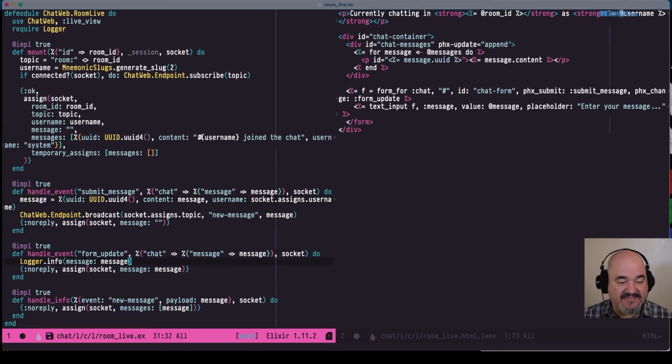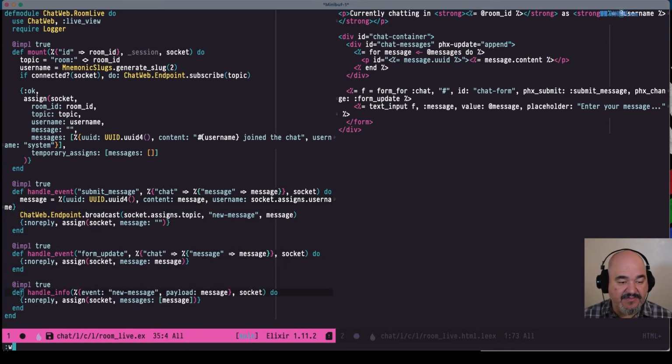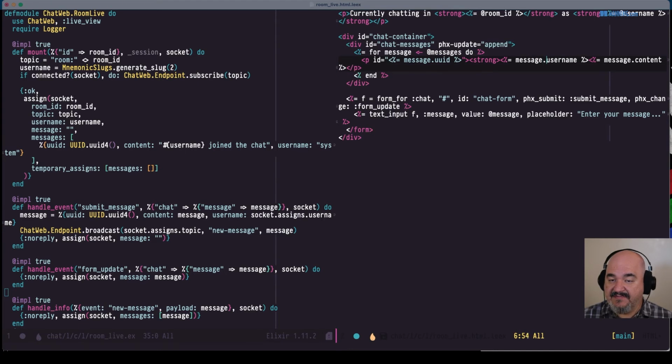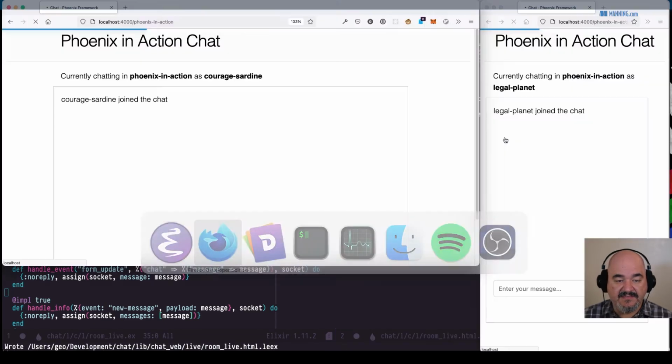And it's going to broadcast that message, and then it's going to pass that on to the view template, and we can handle it there. So instead of just message content, let's put out the username. Oh, it's the message username, right? Not the assigns username. It's the message username. Close out that strong, and then a colon, and then the message content.